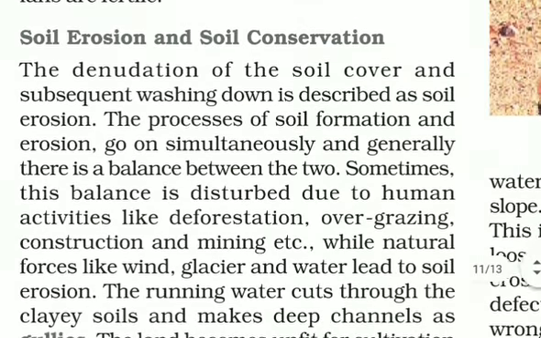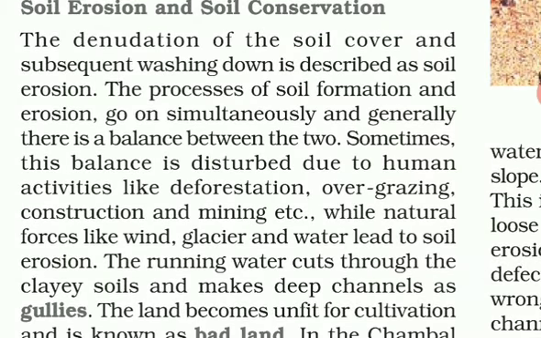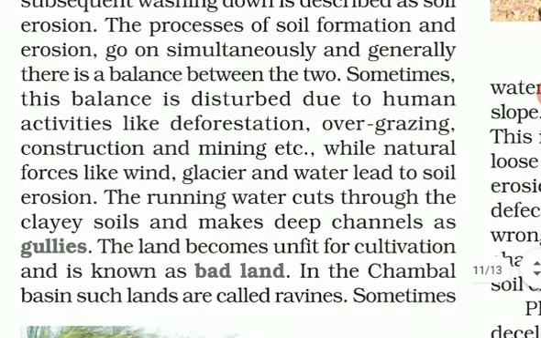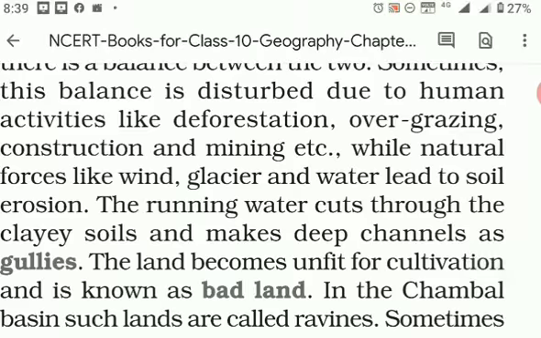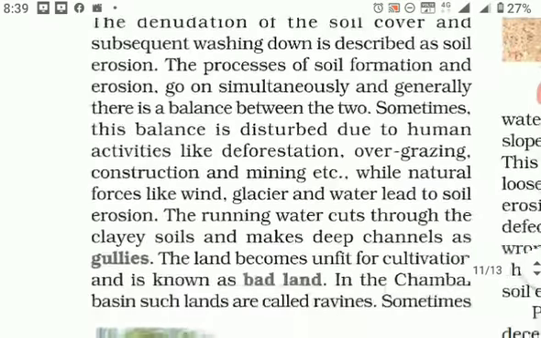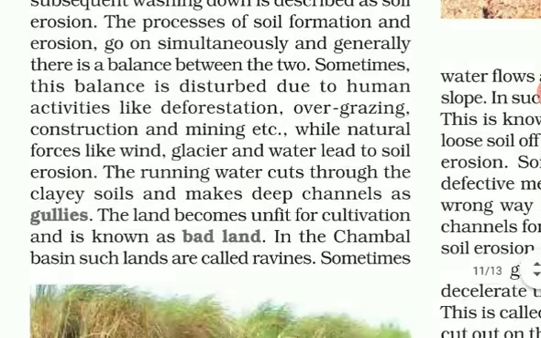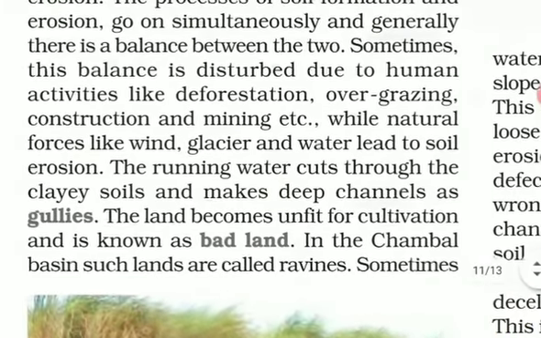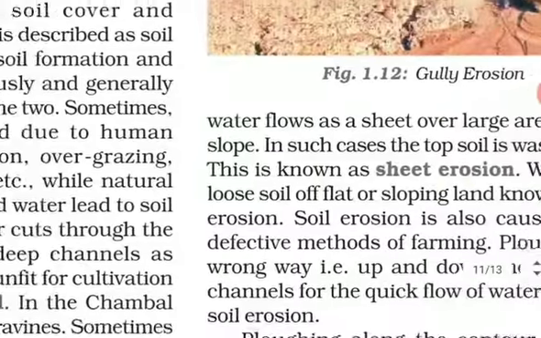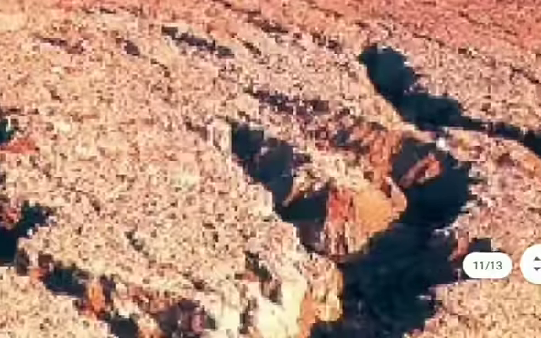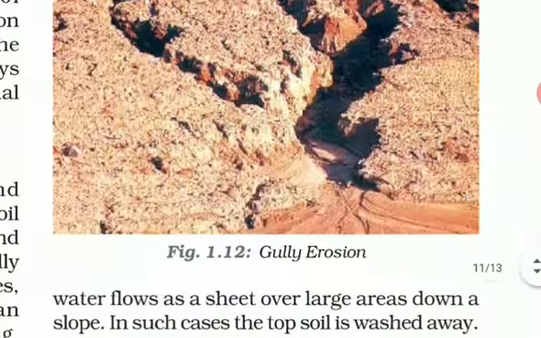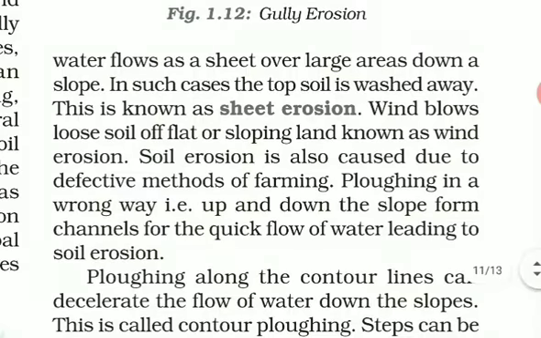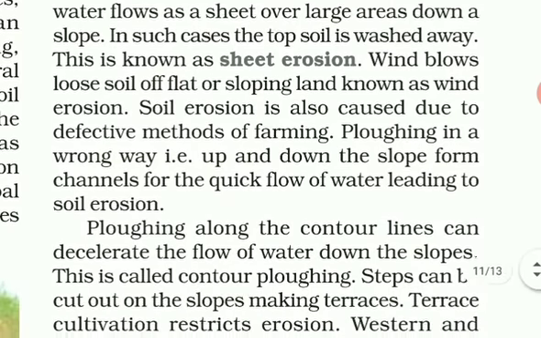Now soil erosion and soil conservation is our last topic. Different activities like deforestation, overgrazing, construction and mining, they are responsible for soil erosion. Now two types of soil erosion that is found in India is sheet erosion and gully erosion. Look here. This is gully erosion. And second one is topsoil is washed away, that is known as sheet erosion.